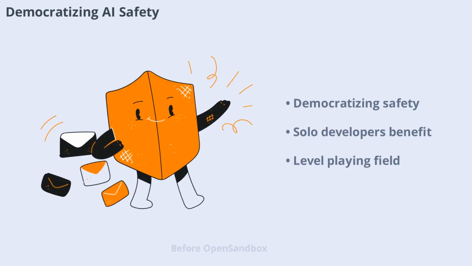Before Open Sandbox, only large companies with dedicated infrastructure teams could afford to build robust safety layers for AI agents. Now, even solo developers can access the same production-grade security that Alibaba uses internally. This democratization of AI safety is a major step forward, leveling the playing field for innovation and deployment.